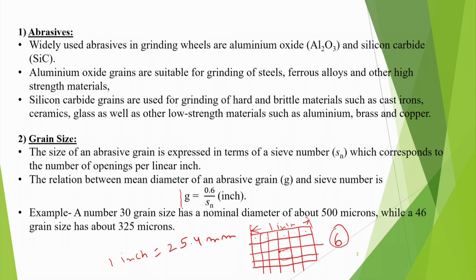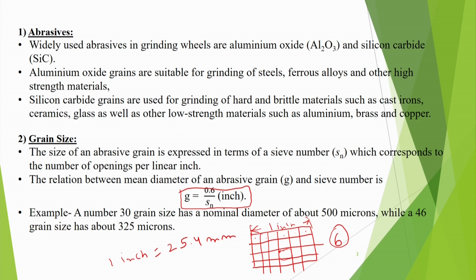You can just remember this formula, G is equal to 0.6 divided by SN per inch. So, we talk in terms of the grains. Suppose there is a grain size, it can pass through a particular sieve, and that will be the size of the grain. Suppose 30 grain size, it means it can pass through the sieve of number 30. It will not pass through the sieve number of 32.